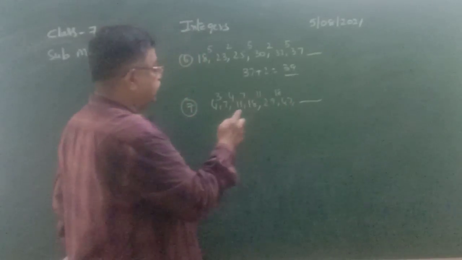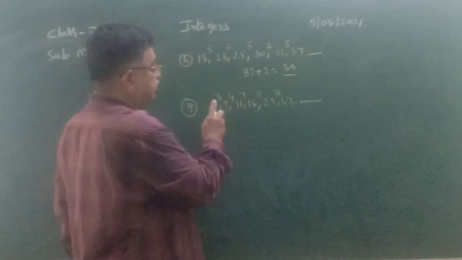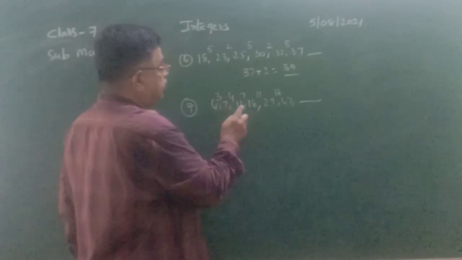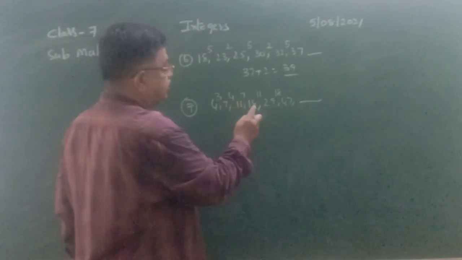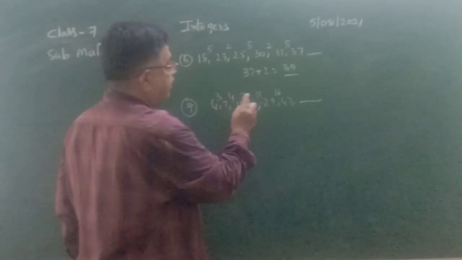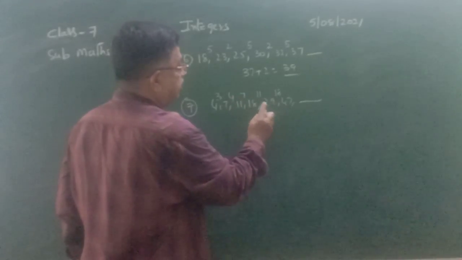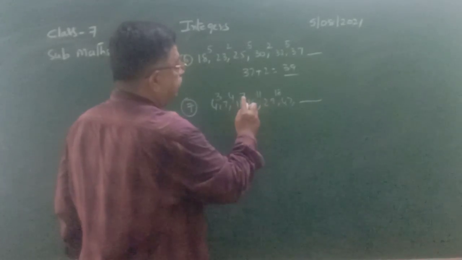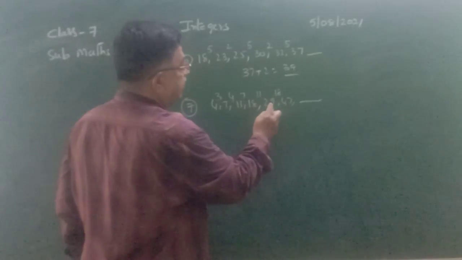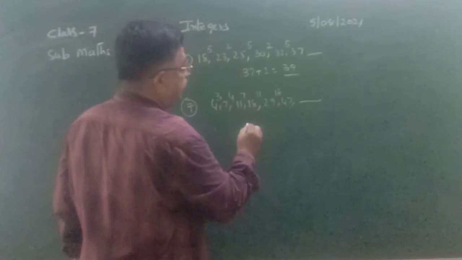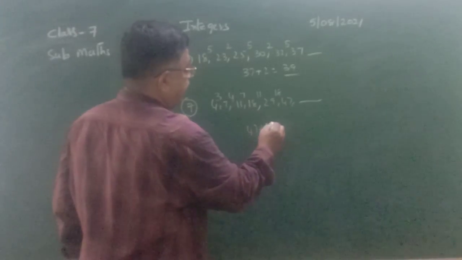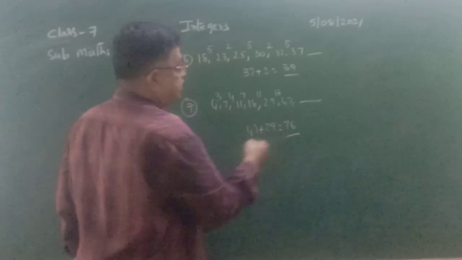If you observe how the addition goes, see 4 plus 3, 7; next 7 plus 4, 11; 3 plus 4, 7 is added here. So 11 plus 7, 18; 4 plus 7, 11 is added here; 18 plus 11 equal to 29. Now 7 plus 11, 18 is added; 29 plus 18 equal to 47. Now 11 plus 18, 29 should be added, 47 plus 29. The next number of the series is 76.